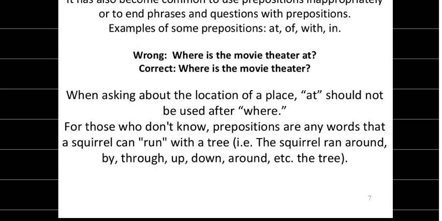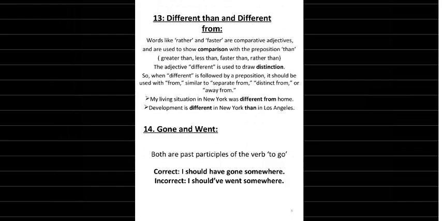So this was something about, again, the preposition, and keep this in mind, we cannot use a preposition at the end of a sentence. This is the wrong structure, right? Then next, if we talk about different than and different from.